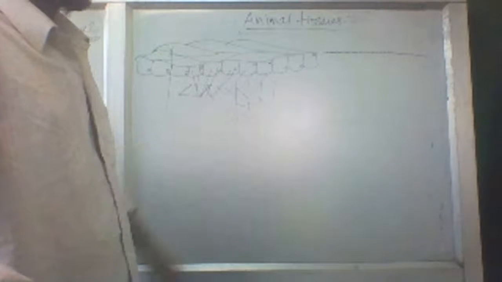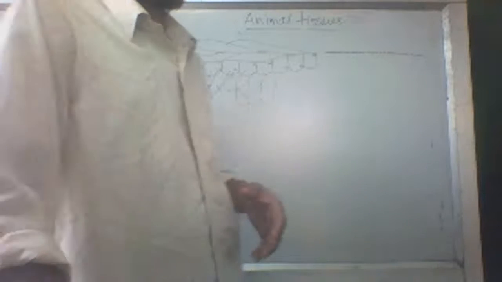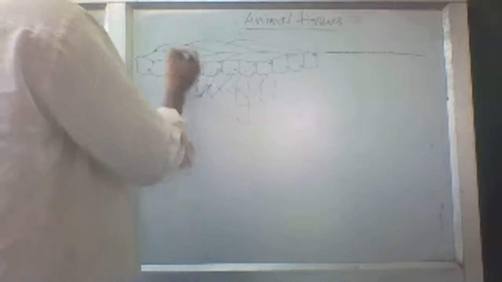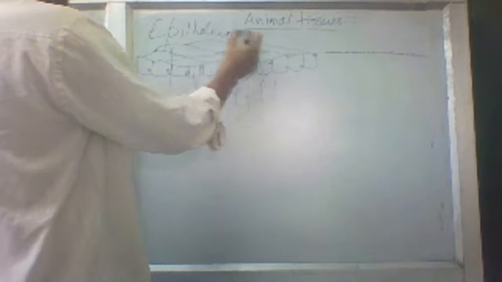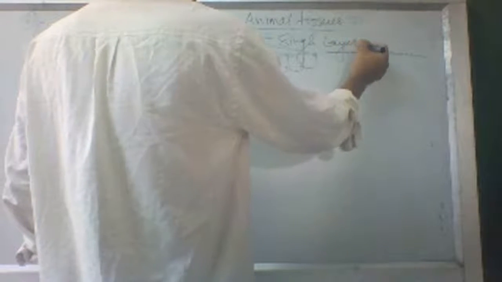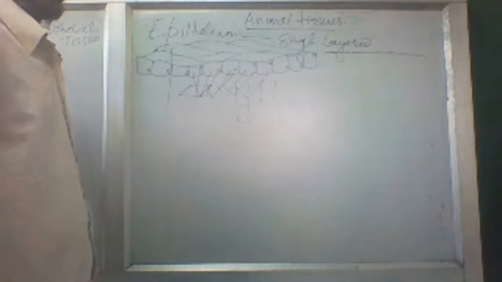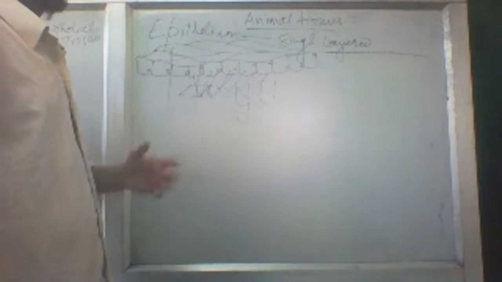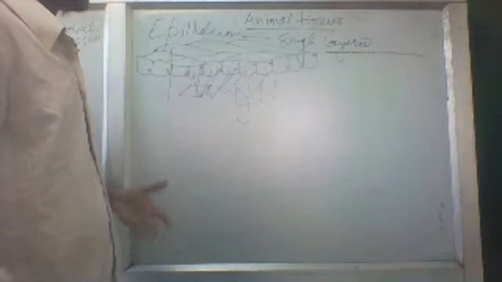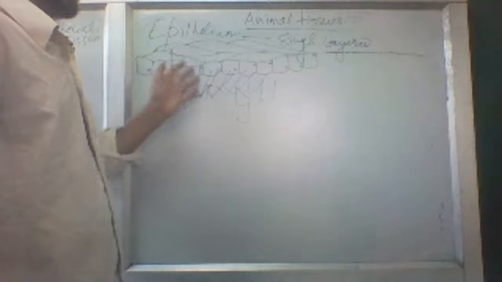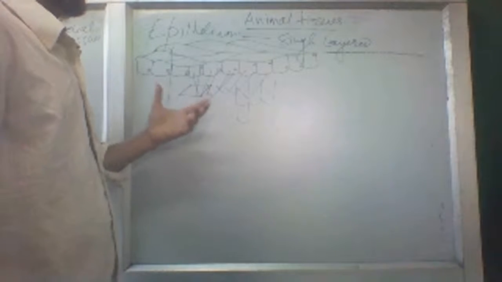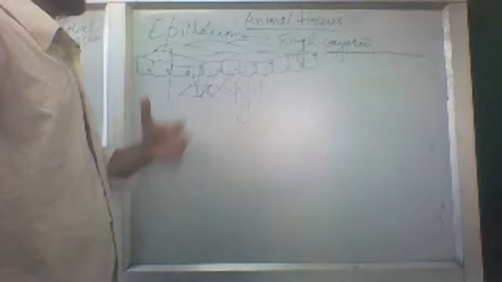So now, the types of epithelial tissues. How many types of epithelial tissues are there? There are a lot of types, but we will consider only three important ones. First of all, it is single layered epithelium tissue. First thing, this is it. Second thing, if it is a single layered cell, then it has three parts. What are those three parts? As I have given you, they are flat, columnar, and cuboidal. According to their shapes and positions, they are divided into these three parts.